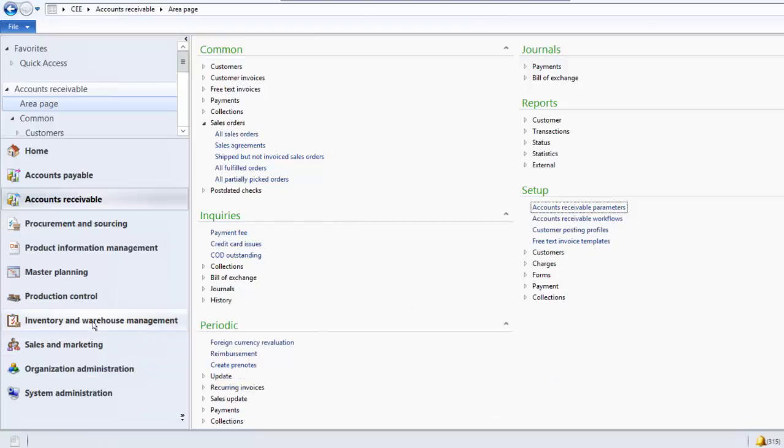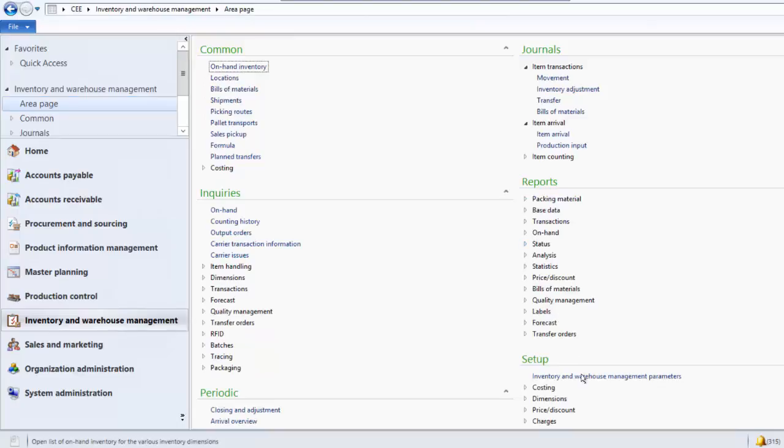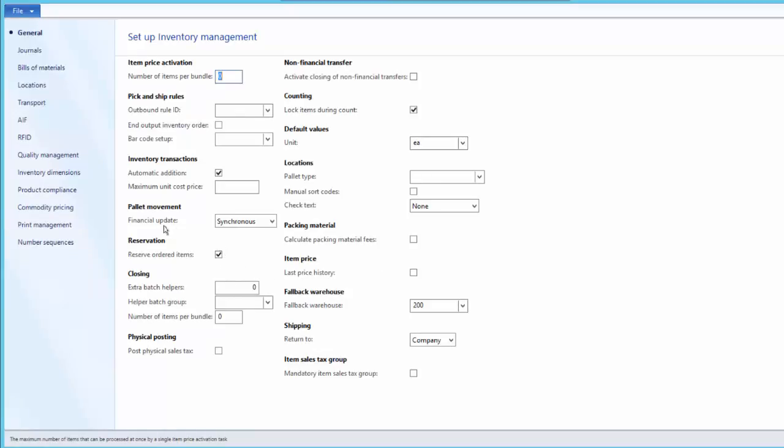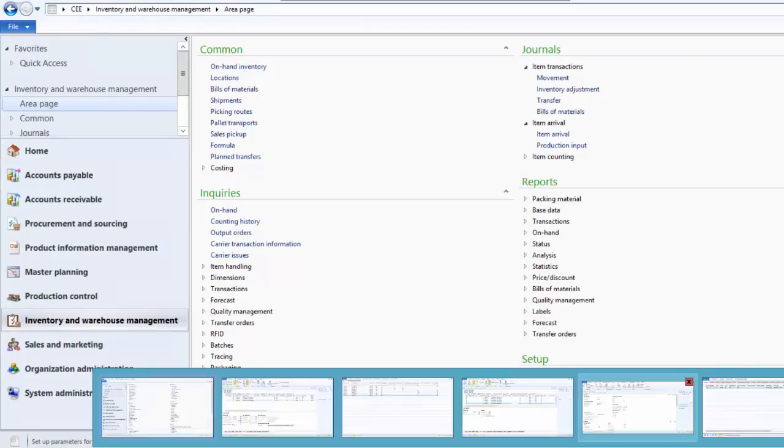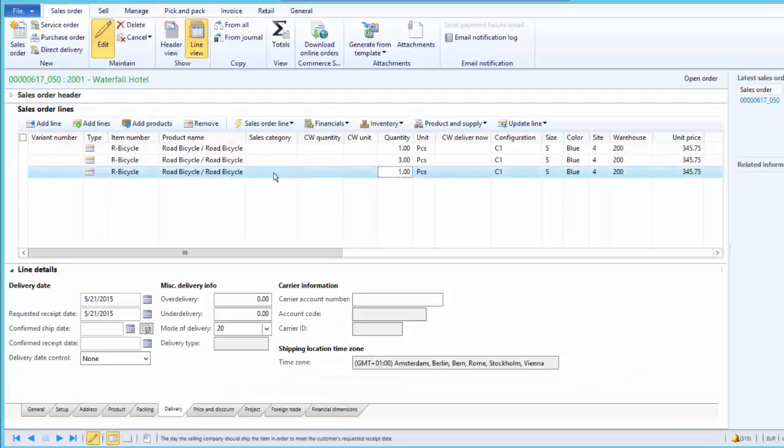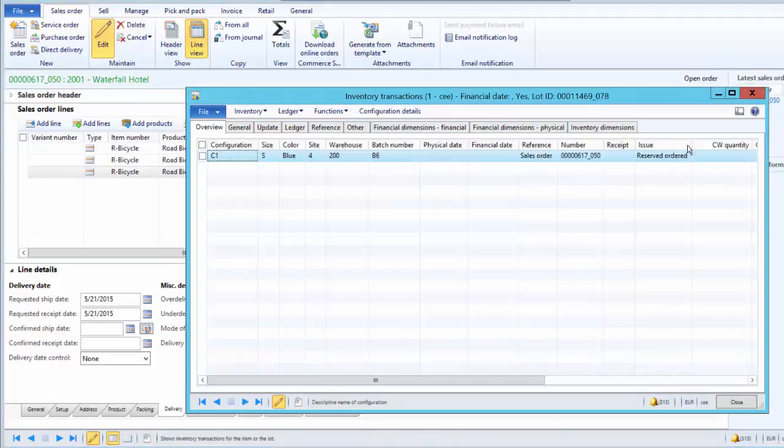Another parameter is under the inventory and warehouse management parameters, under the general tab, under the reservation group, there is a parameter called reserve ordered items. In the demonstration, we saw that these demands were getting reserved automatically against the purchase receipt which has not yet been physically received.